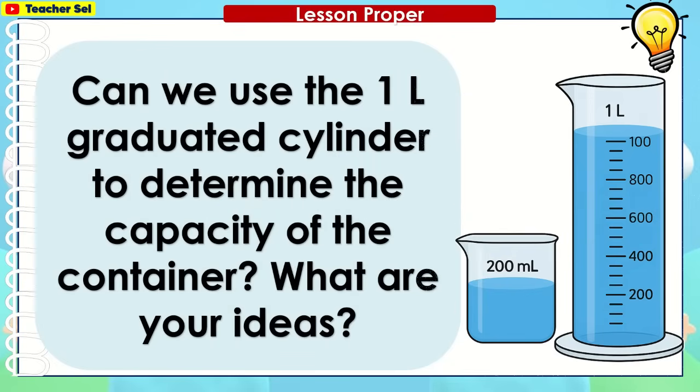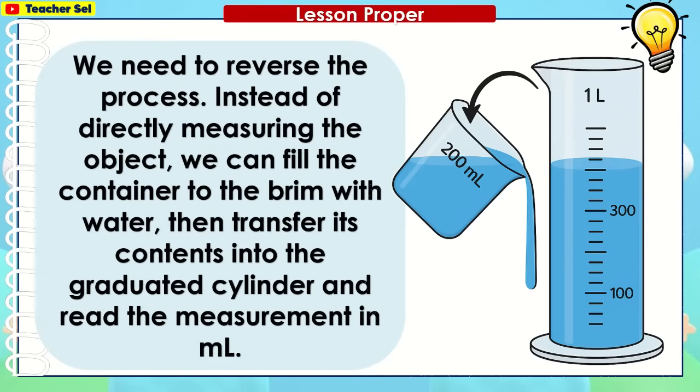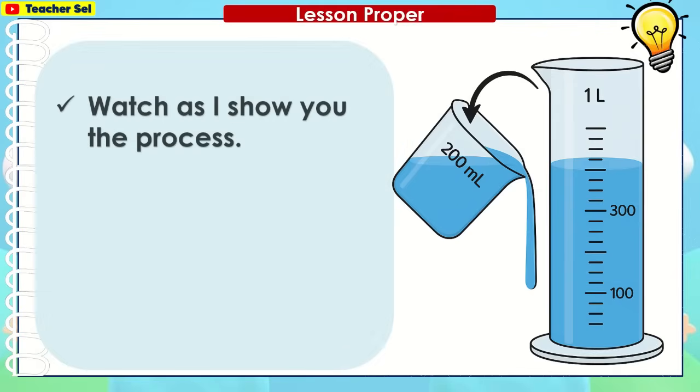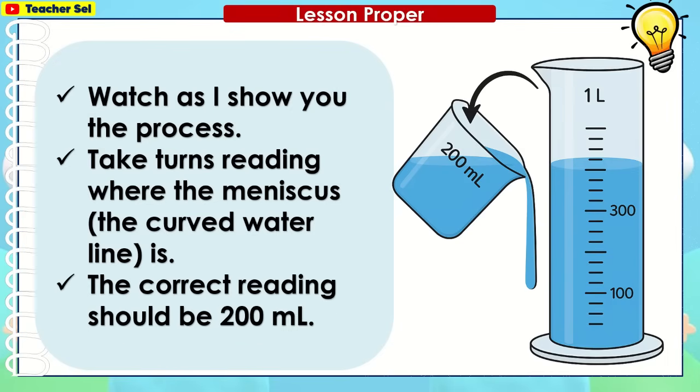Can we use the 1 liter graduated cylinder to determine the capacity of the container? What are your ideas? We need to reverse the process. Instead of directly measuring the object, we can fill the container to the brim with water, then transfer its contents into the graduated cylinder and read the measurement in ml. Watch as I show you the process. Take turns reading where the meniscus, the curved water line, is. The correct reading should be 200 ml.